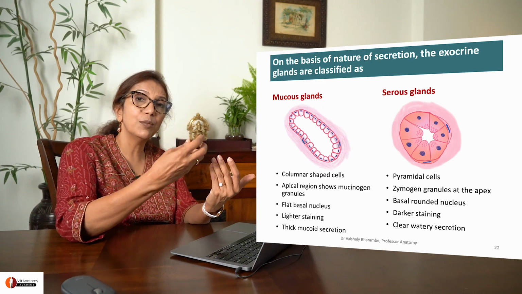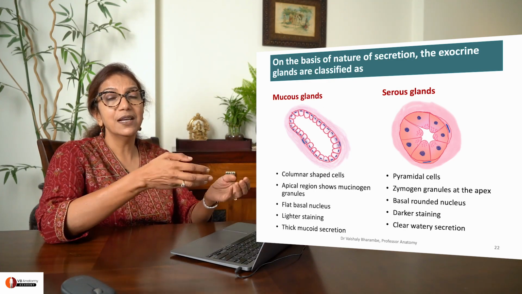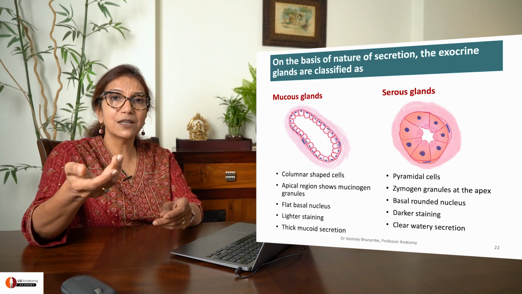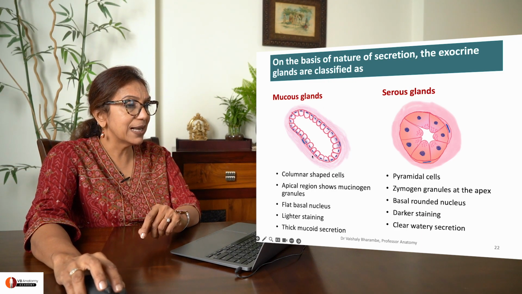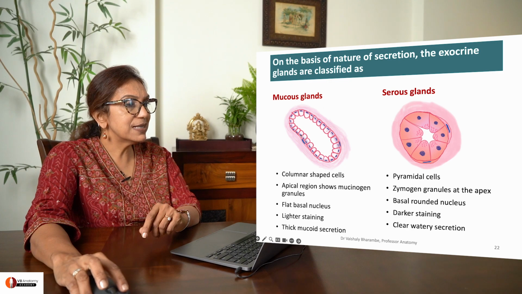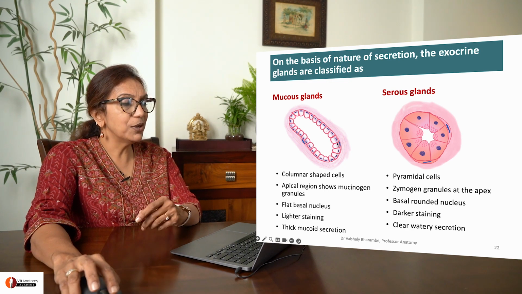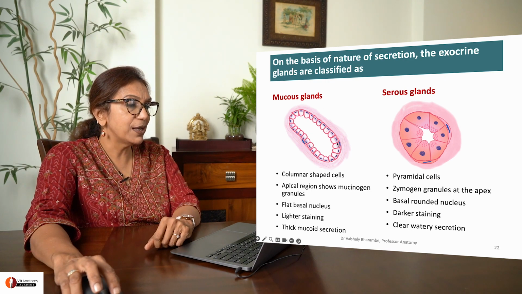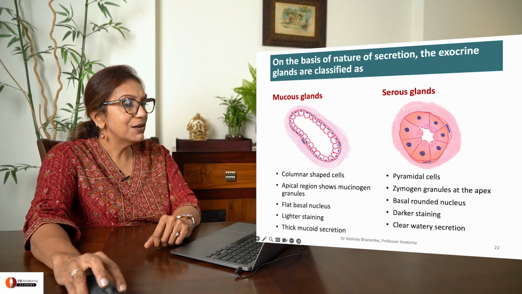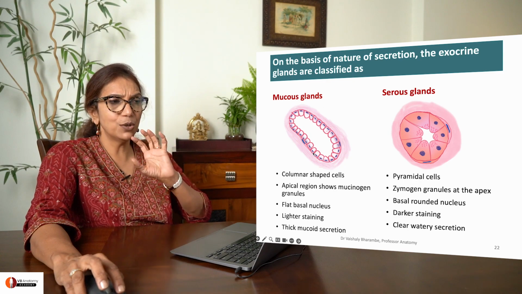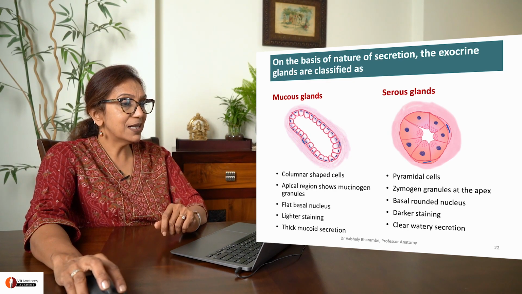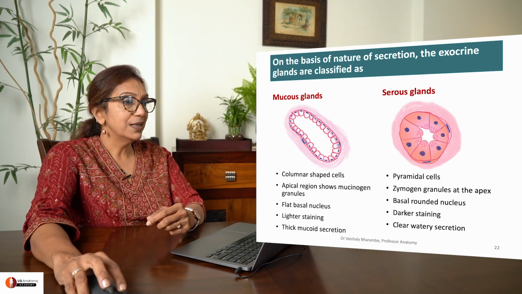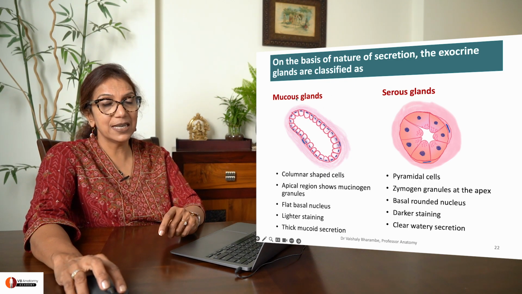If it is secreting mucus, you call it mucous gland. If it is secreting watery secretion, you call it serous gland. So here you are seeing a mucous gland. As you can see, the cells are columnar. The apical region looks kind of empty because it contains mucinogen granules. The nucleus is flattened, basally placed because the cell is packed with mucus. And the secretion is thick mucoid. The cells are very light staining.